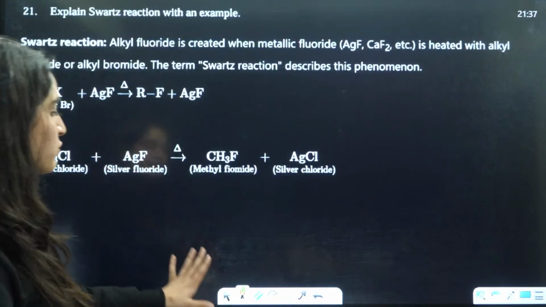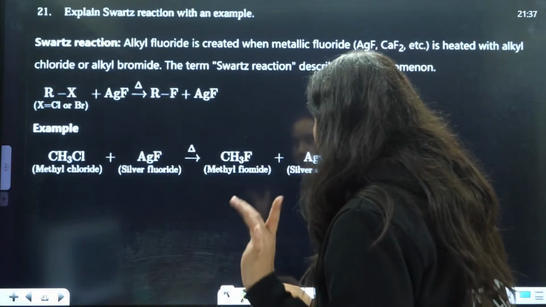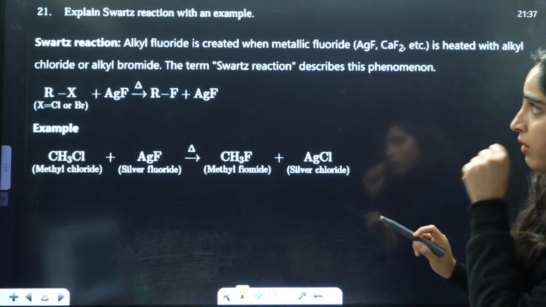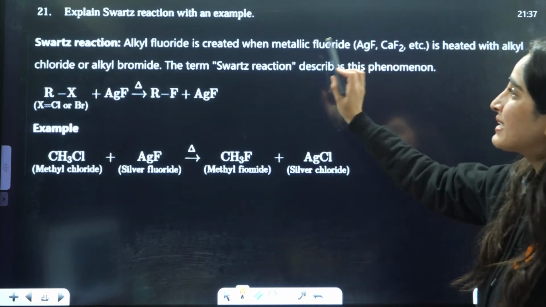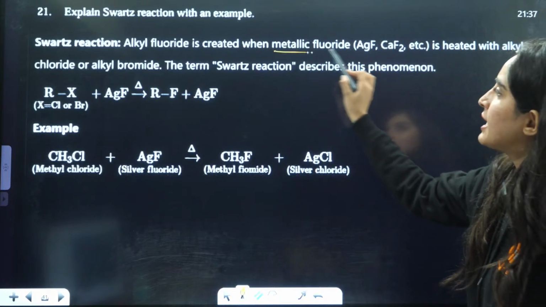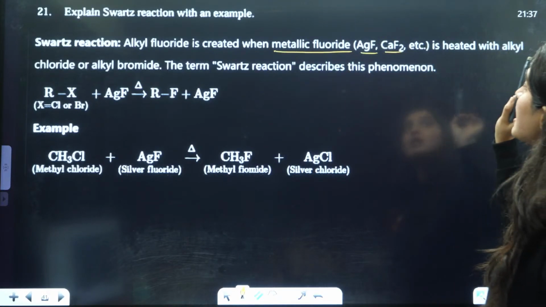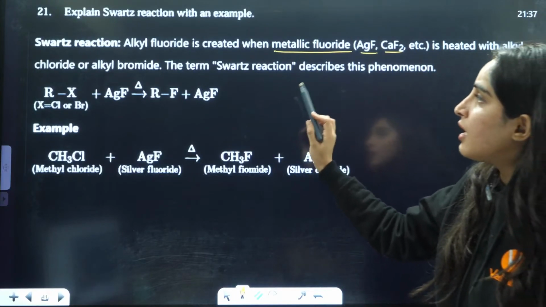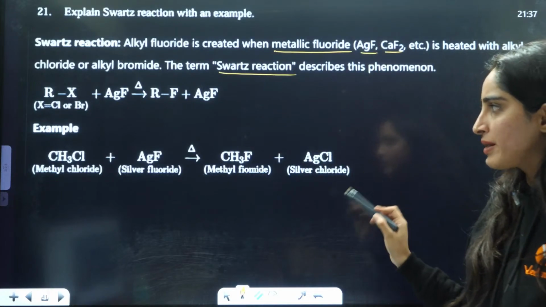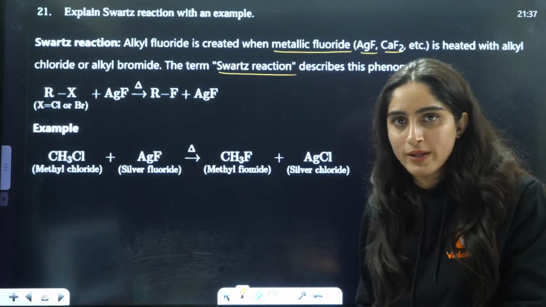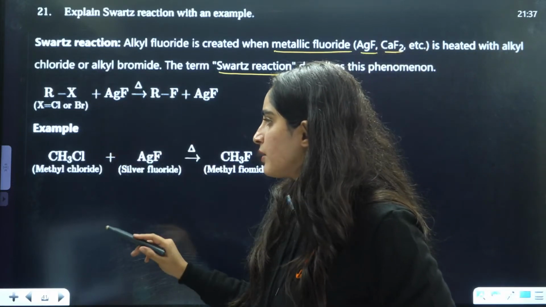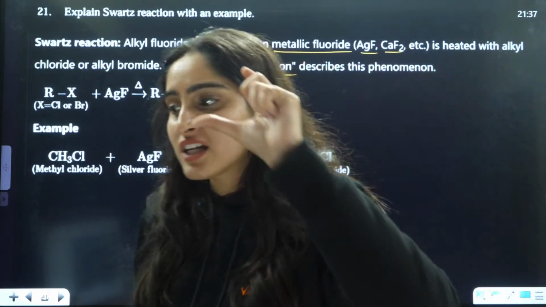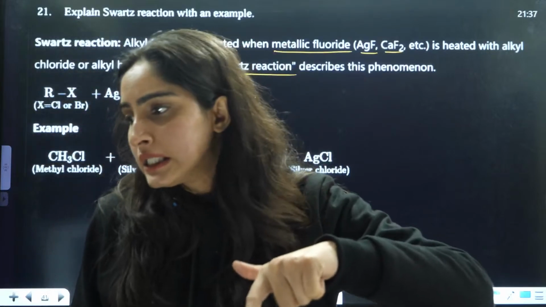Very good. Now we are going to see how you're going to write down the theory part. First you will write that this is Swarts reaction. Alkyl fluoride is formed when any metallic fluoride, like AgF, CaF2, etc., is heated with alkyl chloride or alkyl bromide. The term Swarts reaction describes this phenomenon. You can also write that this is a halogen exchange phenomenon. Then this is the reaction that you will mention here. You will always give one example in the exam when you write the general reaction.